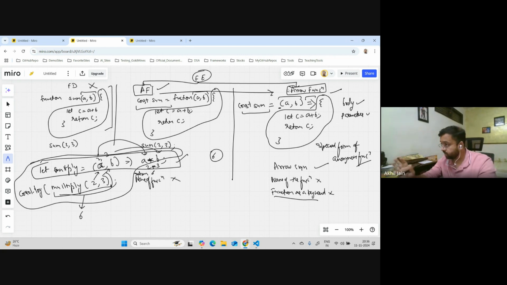But again, if someone is interested to know, the answer is hoisting. What is hoisting? Since I have not discussed it, I'm not explaining. But the answer is due to hoisting: this supports hoisting and this does not support hoisting, and that's why they are better. They provide you a better way of managing things.